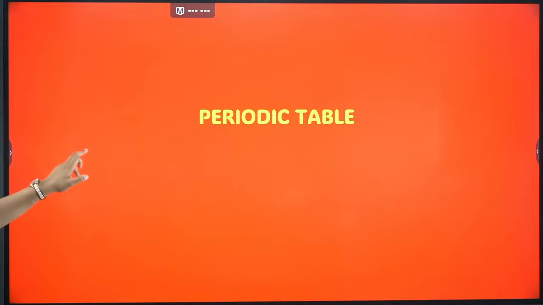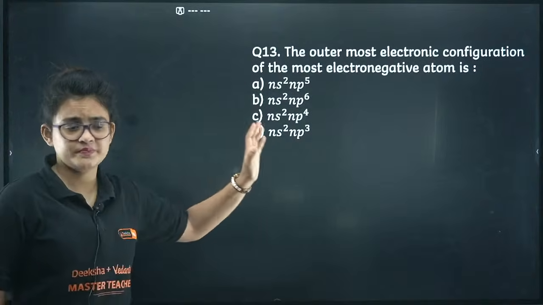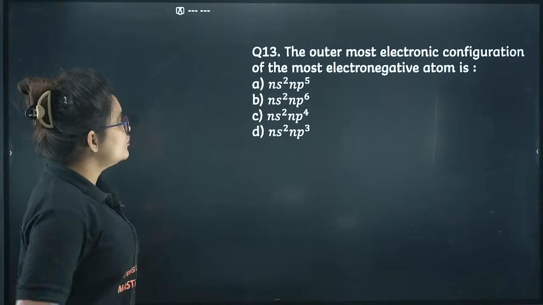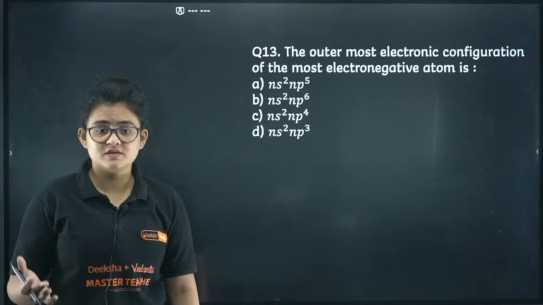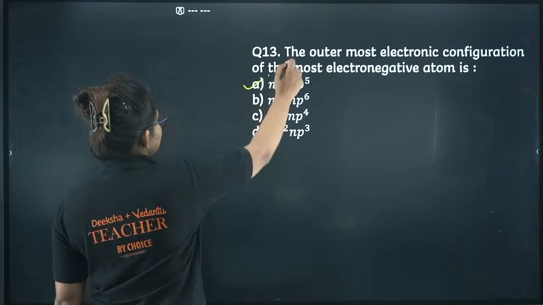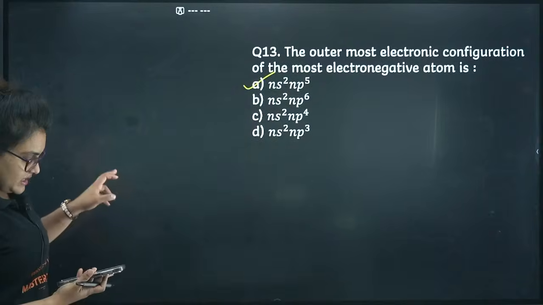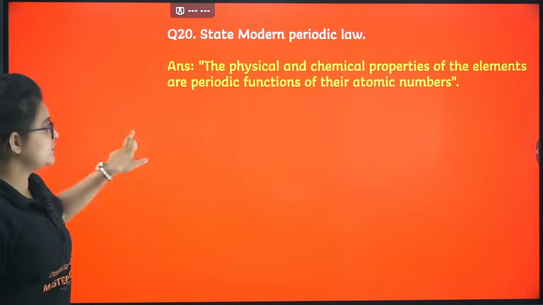Let's proceed further. So here we are going to start the periodic table. Here come a few MCQs I kept here. The outer electronic configuration of the most electronegative atom. Most electronegative atom, you know, it's fluorine. So 2p5 configuration. So definitely it's going to be ns2 np5. Okay, let's proceed. Modern periodic law, very important question.